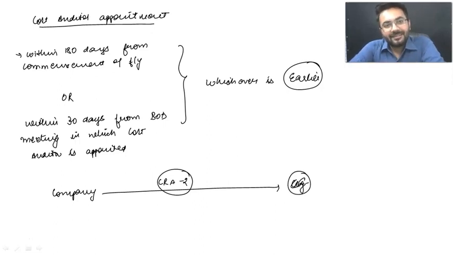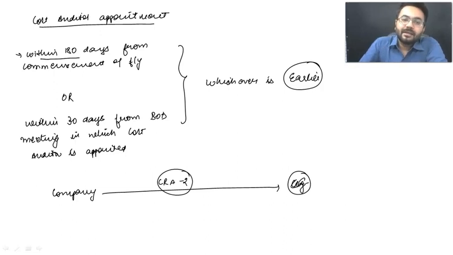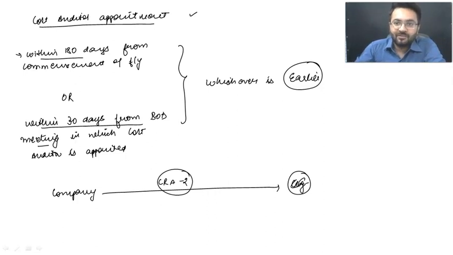Now did you get my point? You need to inform the central government about the appointment which you have made. That should be done at maximum within 180 days, or within 30 days from the board of directors meeting in which you have finalized that yes, you are going to be my cost auditor. Sir, your diagrams are much better than what has been given in the book. Oh, thank you.